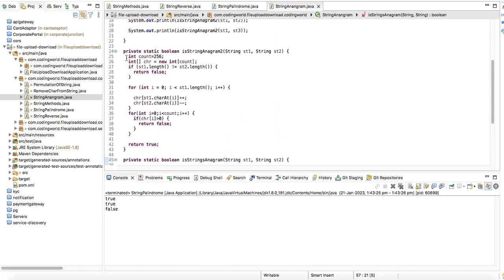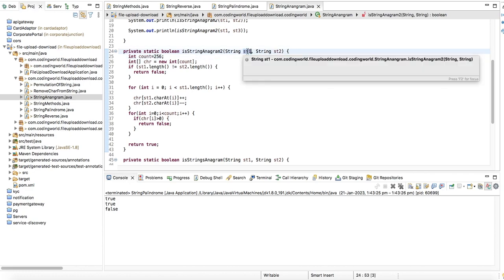Second way, we are using an array of 256, considering all the characters, including uppercase, lowercase, question mark and other symbols also, so that comes under the 256 range.